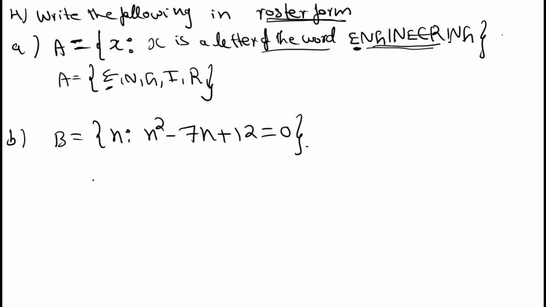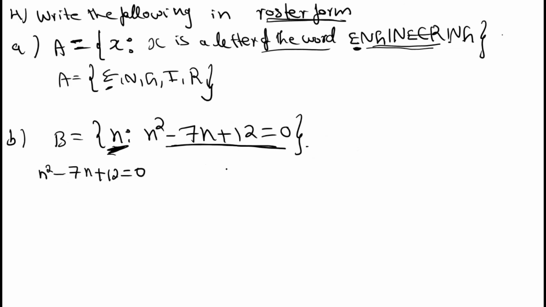See the second question. Set B is equal to all n such that n square minus 7n plus 12 equals 0. You need to list all n values such that n square minus 7n plus 12 equals 0. If you substitute n values in this equation, you need to get 0. Consider the equation n square minus 7n plus 12 equals 0.